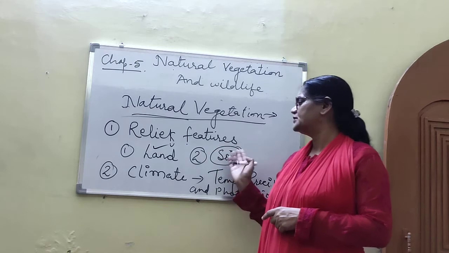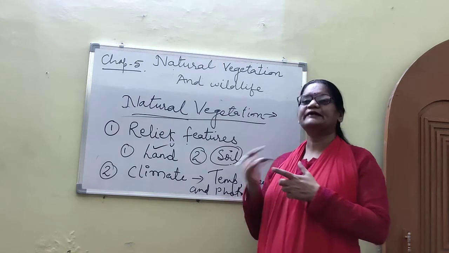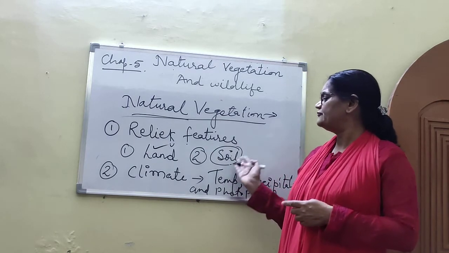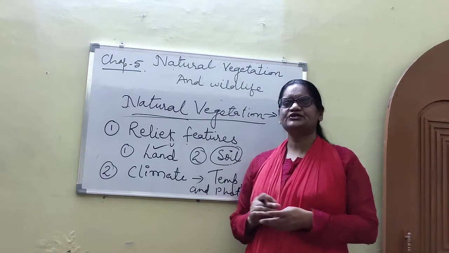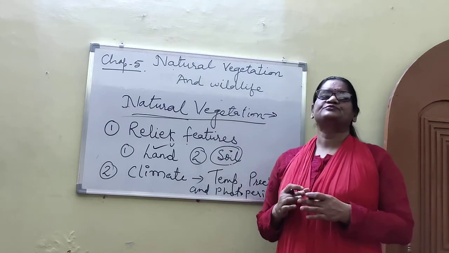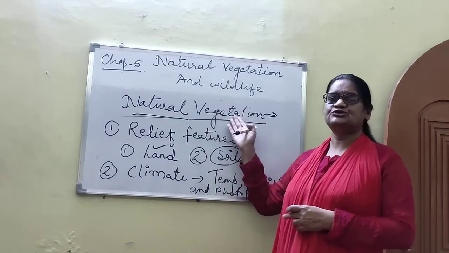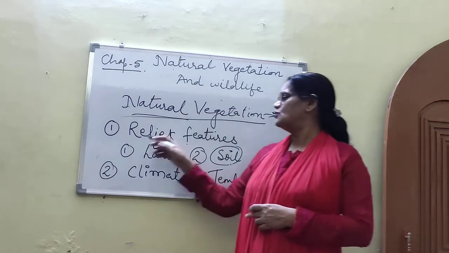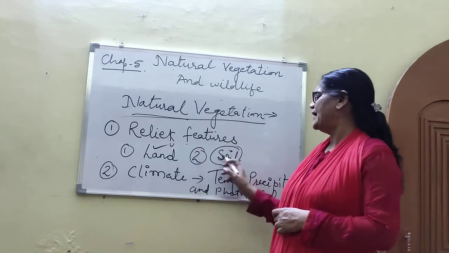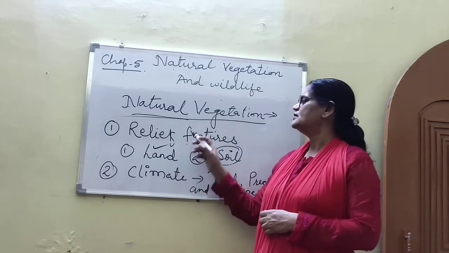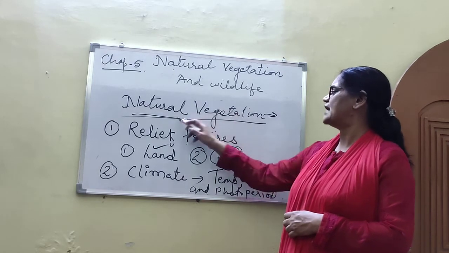So where sandy soil is found, we get thorny bushes and cactus, and where we get wet soil, we get mangrove and deltaic vegetation. So different types of soil provide the basis for different types of natural vegetation. I hope you understood. In relief features, two points are there: land and soil, and how each affects natural vegetation.